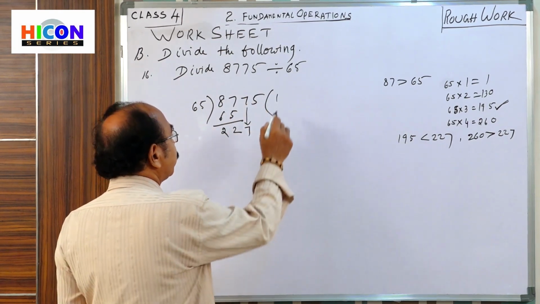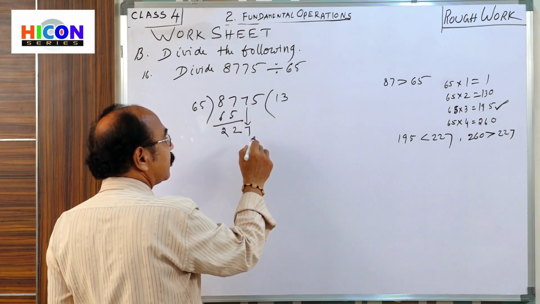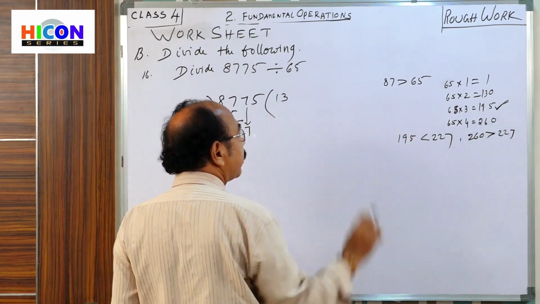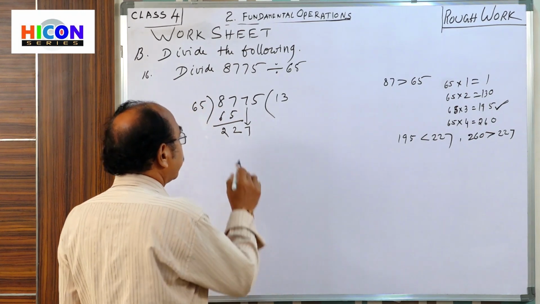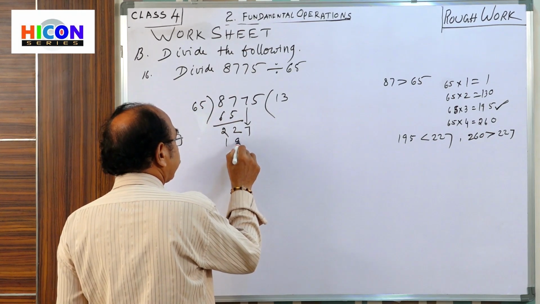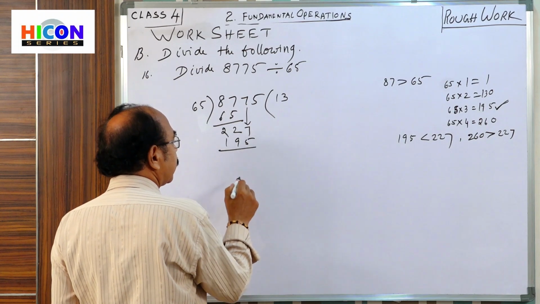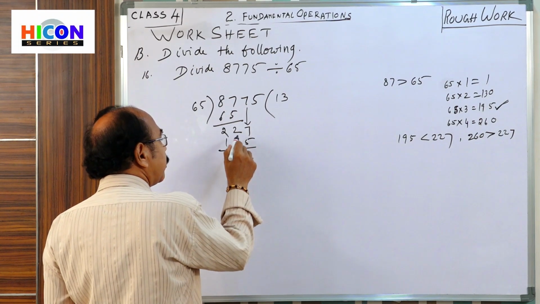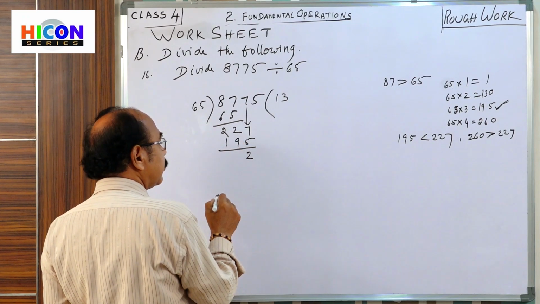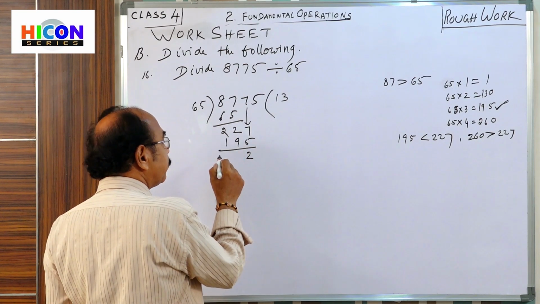Right, children. Here 65 times 3 is 195. Subtract. 7 minus 5 is 2. Here 2 minus 9 is not possible, no? Borrow from the before place.